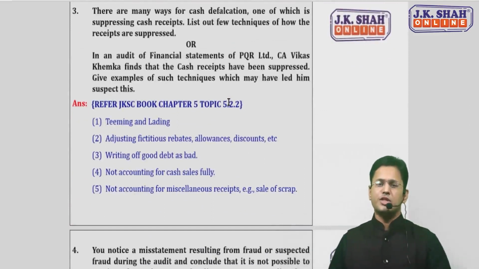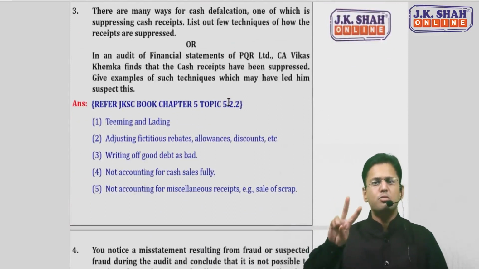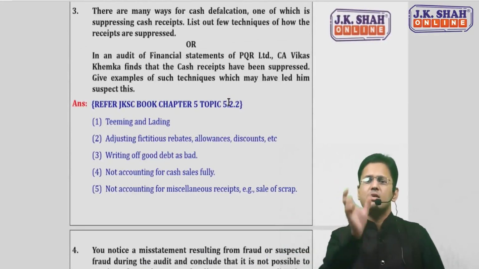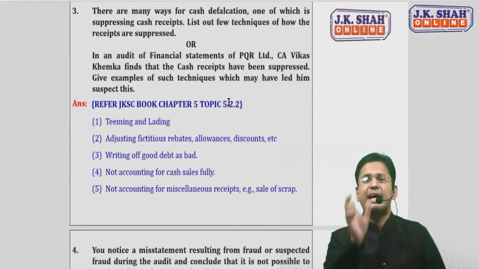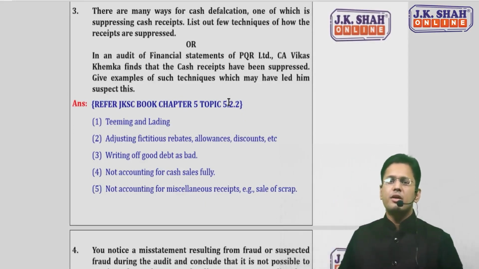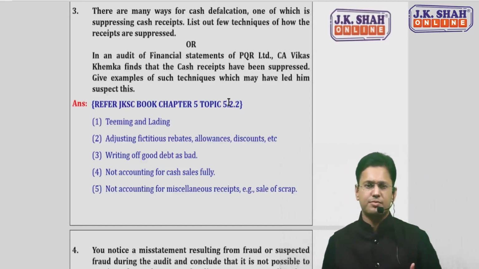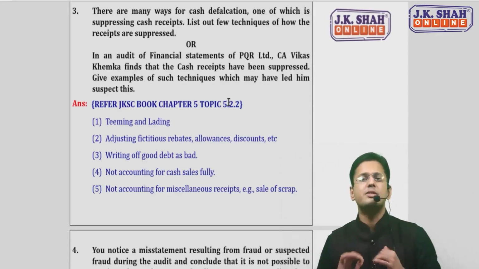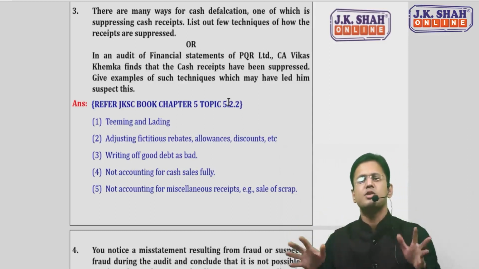The third question, again a simple question. There are 2 questions in the module, so I have merged both of them here. Both ask, what are the techniques of suppressing the cash receipts? And if you remember, whenever a person commits a fraud, one method is defalcation of cash. Either you can inflate the cash payments or you can suppress the cash receipts. The current question asks for the techniques for suppressing the cash receipts.